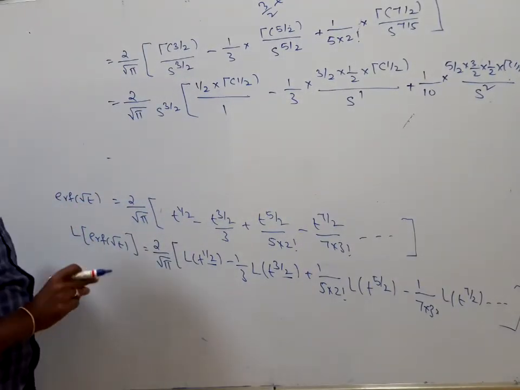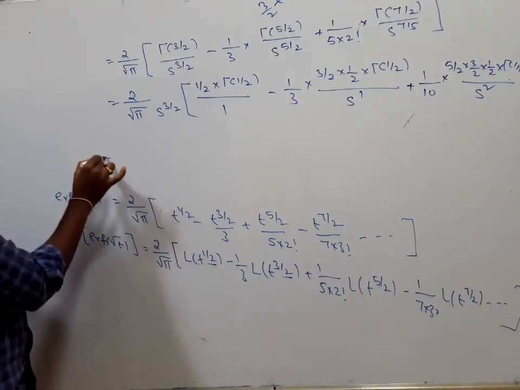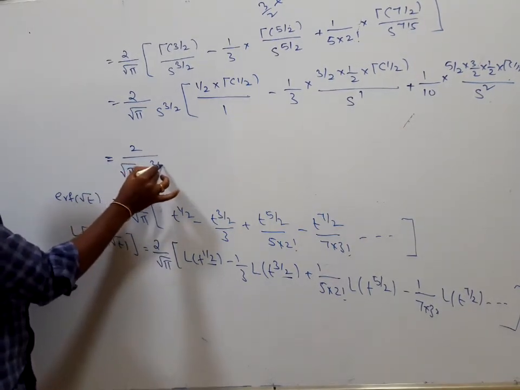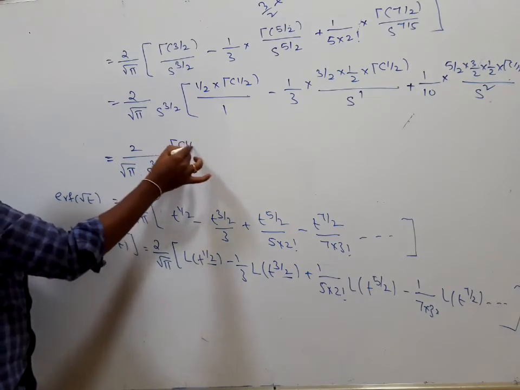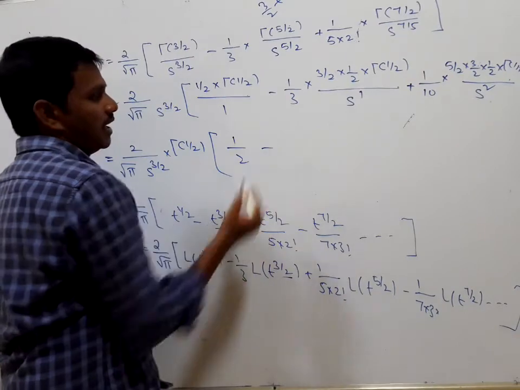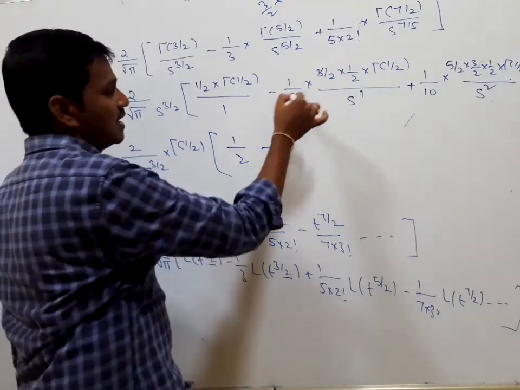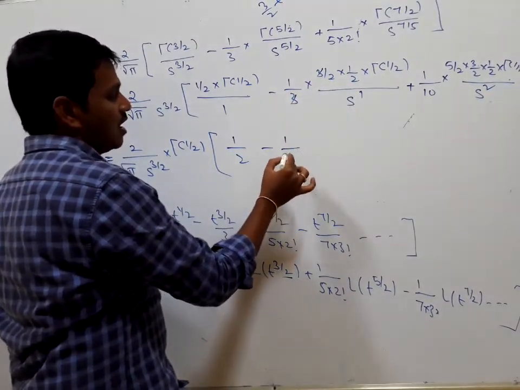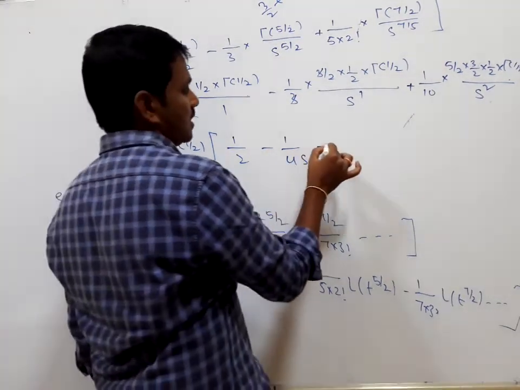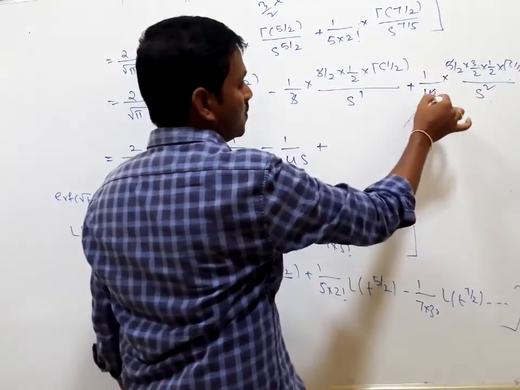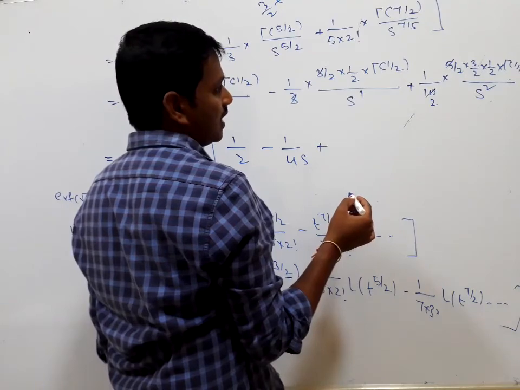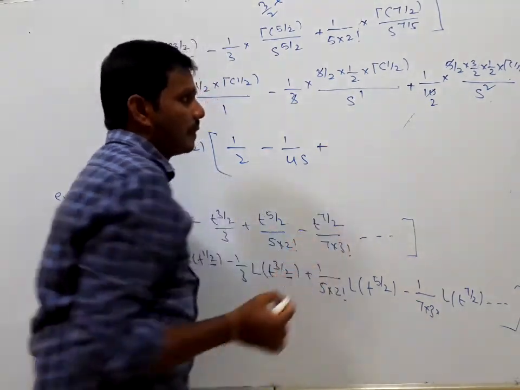You can take gamma of 1 by 2 common here. Remaining, it is 1 by 2, next the 3 gets cancelled, it is 1 minus 1 by 2s, then 2 into 2, 4, yes, next plus here it is 5, here it is 2, 3 divided by how many 2's are there.